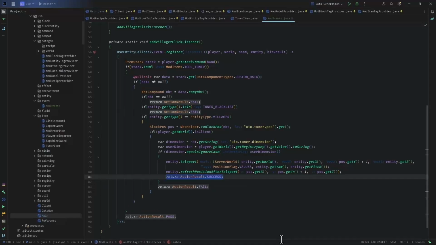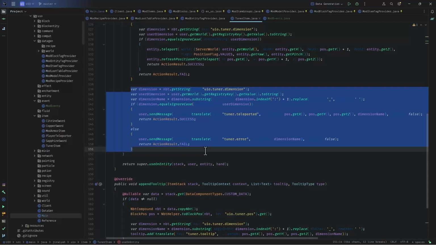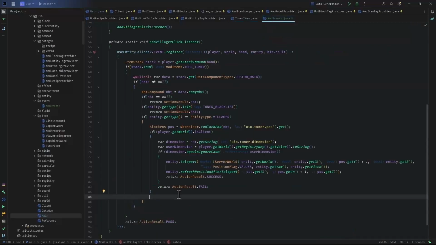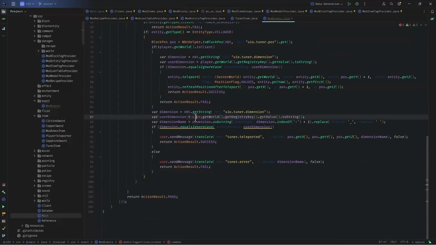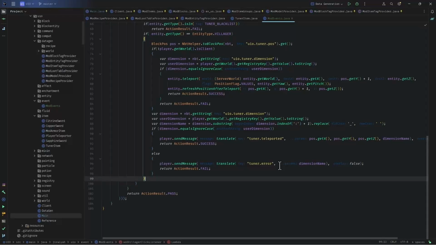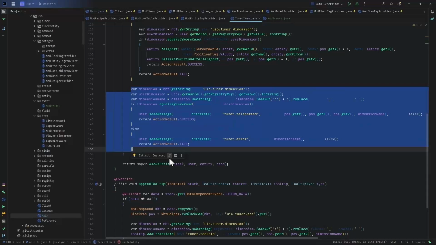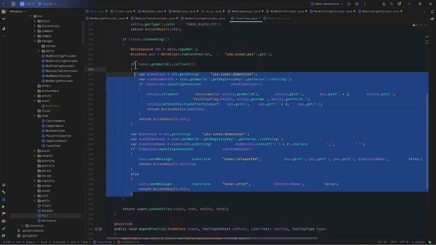Remember, when we return action result success, we are consuming the event. That's the whole thing. And again, after that, we want to make sure that we are continuing with this part and sending the messages for the player and everything else. So instead of user here, we just need to send in player, and that's it basically. And finally, the whole thing was finished. Now, if you are smart enough, you'll understand that this whole thing is exactly the copy of this whole thing.